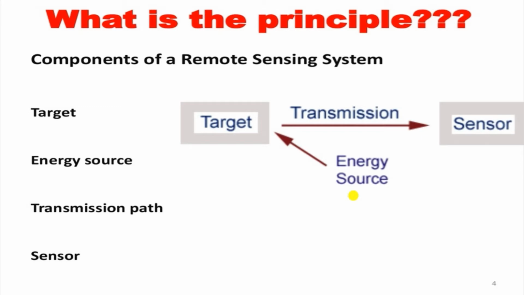The next thing is the transmission path. If the transmission path is clear, the correction of error is less. The next thing is the sensor. The sensor is a very important component of remote sensing. If the sensor accuracy is higher, our characteristic analysis data may also become better.